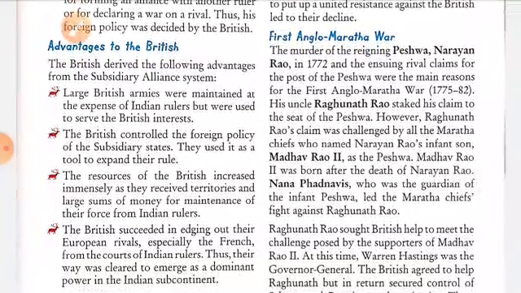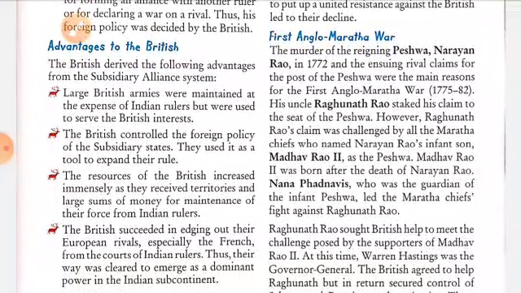His uncle Raghunath Rao staked his claim to the seat of the Peshwa.